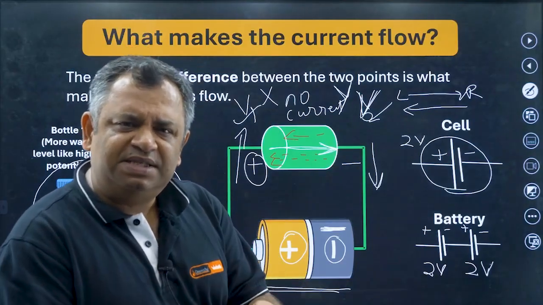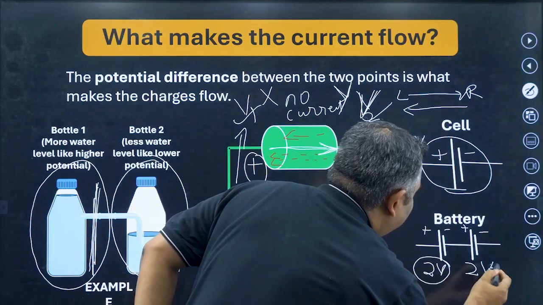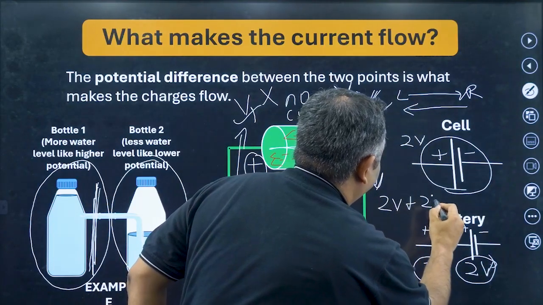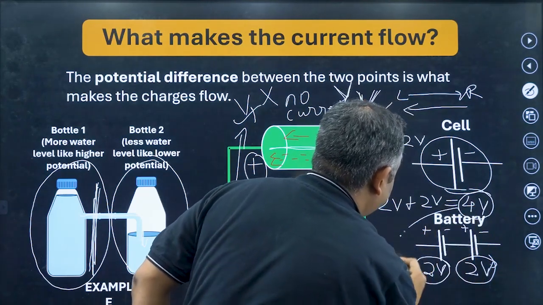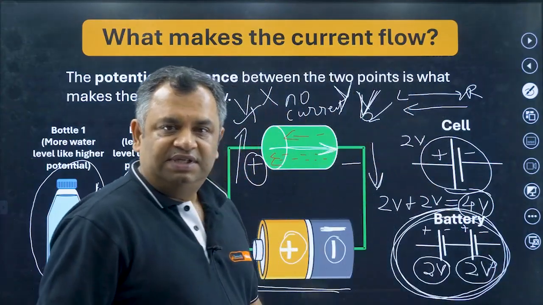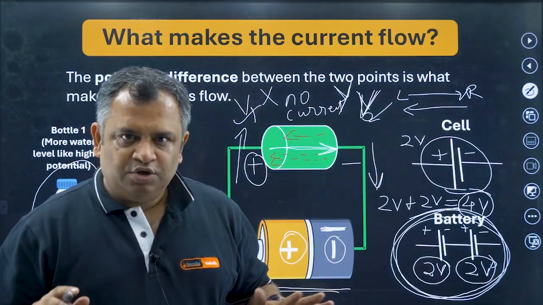Tiny, miny, itsy, bitsy, easy peasy, lemon squeezy. You add 2 volt plus 2 volt. Then what you get? You get 4 volt, which is the potential difference of the battery. Clear? You got it, guys?